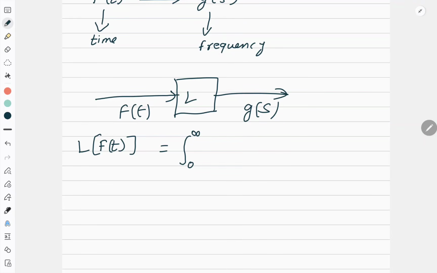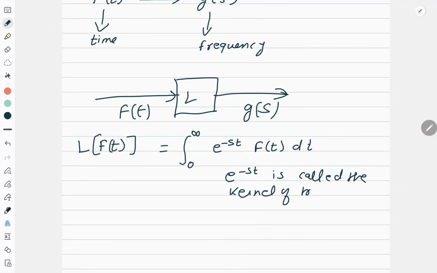So it is equal to integral 0 to infinity e to the power minus st f(t) dt, where s is a complex variable and e to the power minus st is called the kernel of transformation. So this is the basic definition and the Laplace transform exists if this integral exists, right?